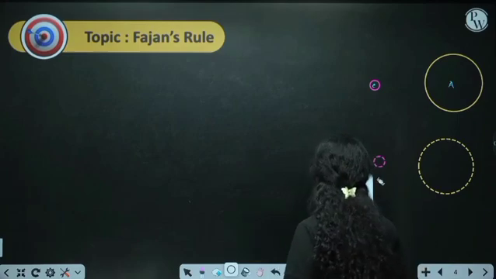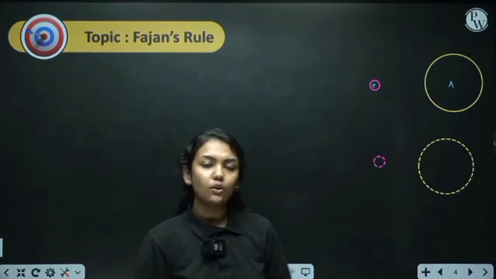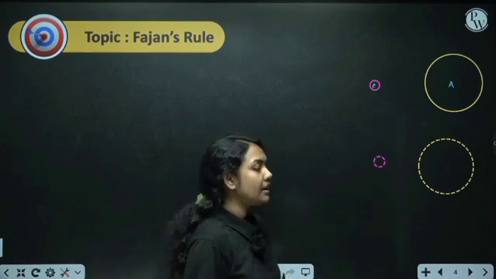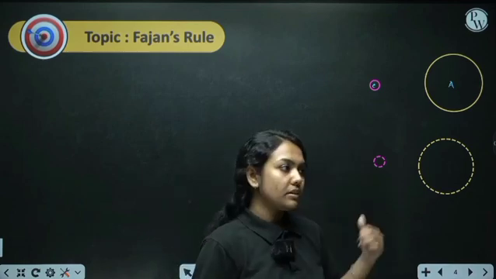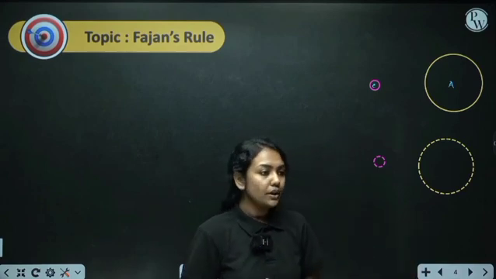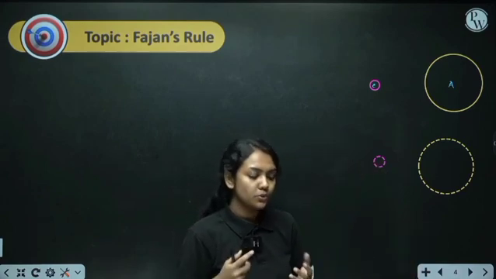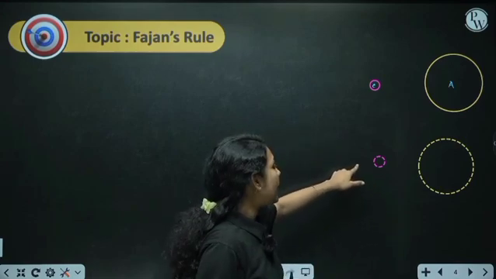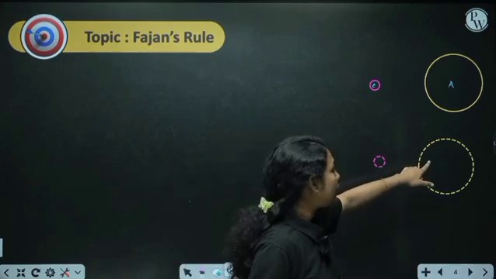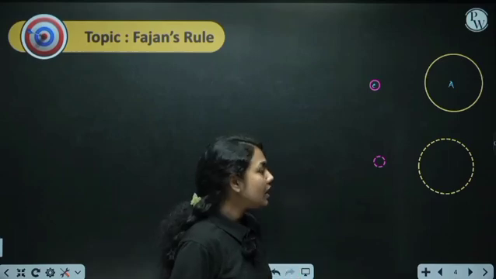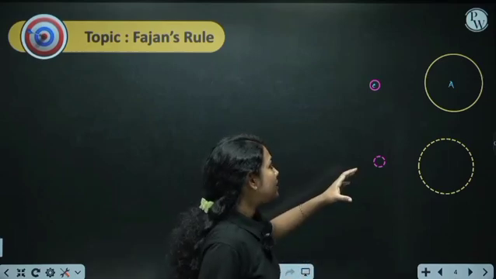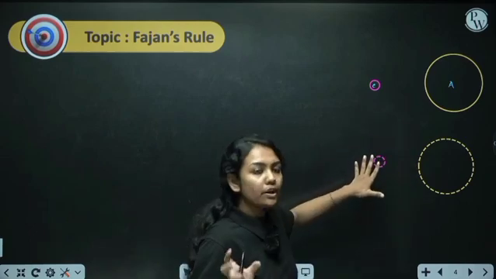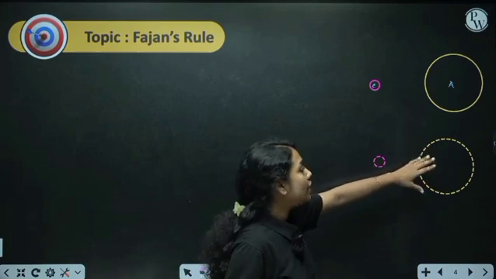So what is going to happen when a cation approaches an anion? Not necessarily that always the cation will approach the anion, sometimes the anion also approaches the cation. When the cation and anion approach together, both have an electric field. If the cation is in the electric field of the anion, what is going to happen? The charge is condensed in the cation, so it has the tendency to attract the electron cloud of the anion towards itself. As the anion has a larger size, the attraction force between the outermost shell and the nucleus is lower,